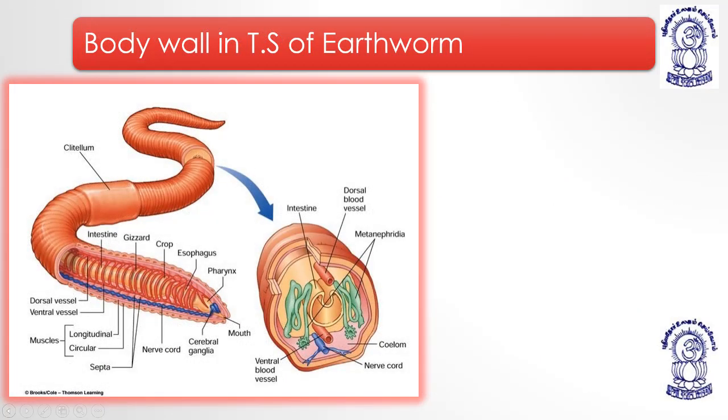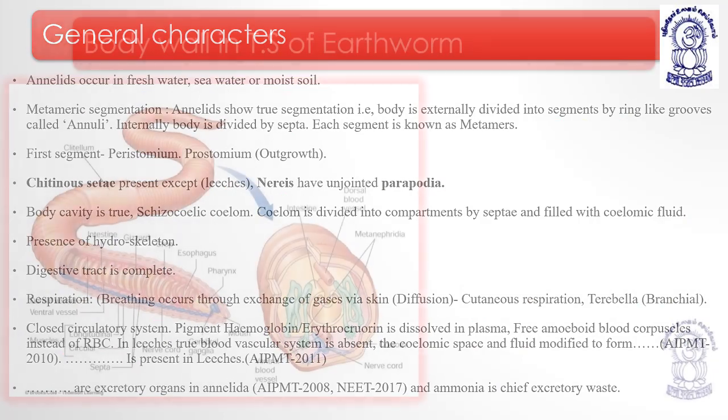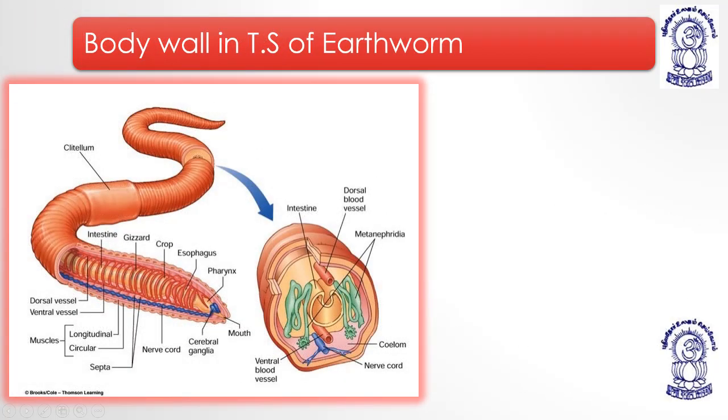This is the structure of the body wall of an earthworm. Details of the earthworm will be studied in the chapter Structural Organization in Animals. Now what you have to remember is that they have a mouth and pharynx. This is the most important thing. Cerebral ganglia means they have a nervous system which is more dominantly developed than the previous members.